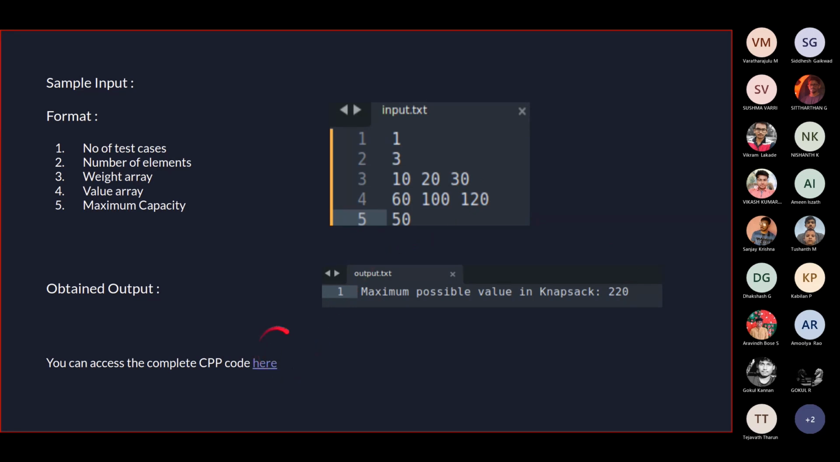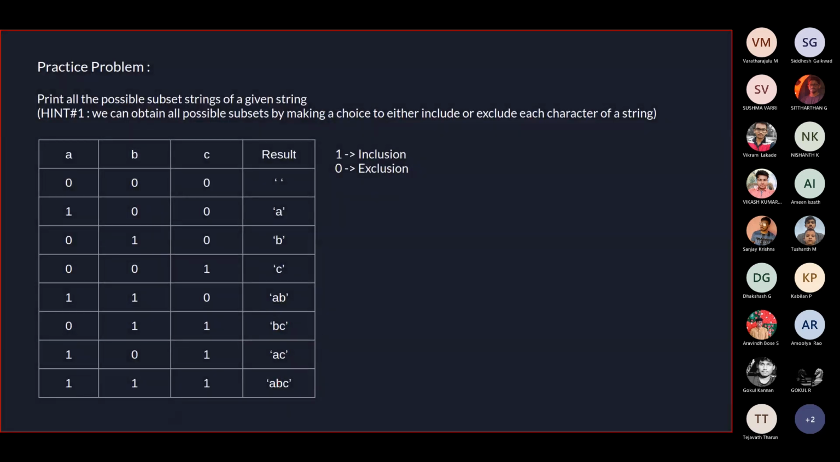You can access the GitHub code over here. I have kept it in my GitHub repository in C++. And I would like to leave everyone with a small practice problem. That is, print all the possible subsets of a given string. The hint I would like to give is that it's similar to the knapsack problem, just that you can either include an alphabet or exclude an alphabet for getting the subsequence of a string. A small table of which has been given over here.